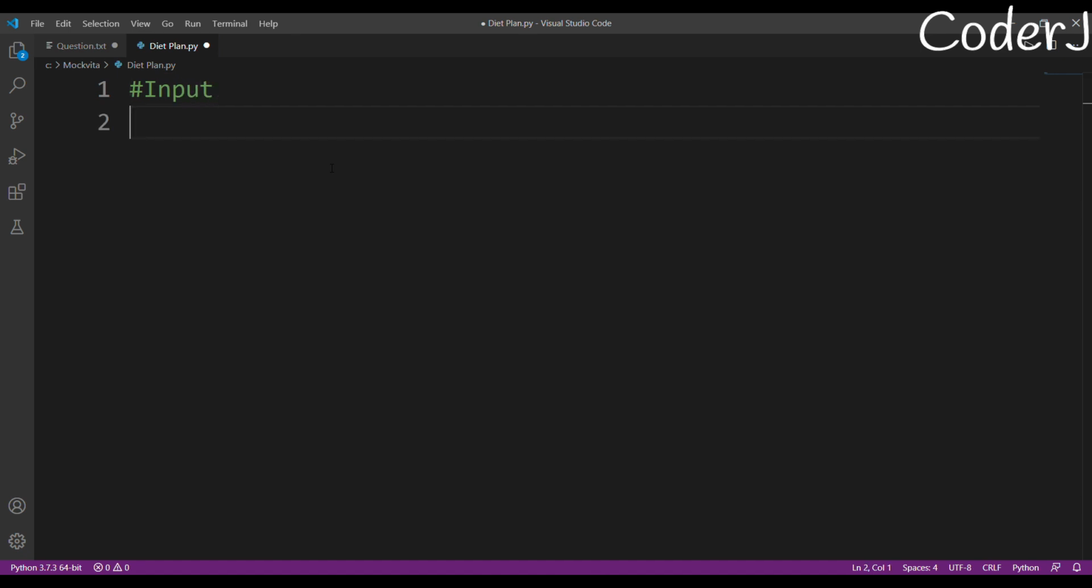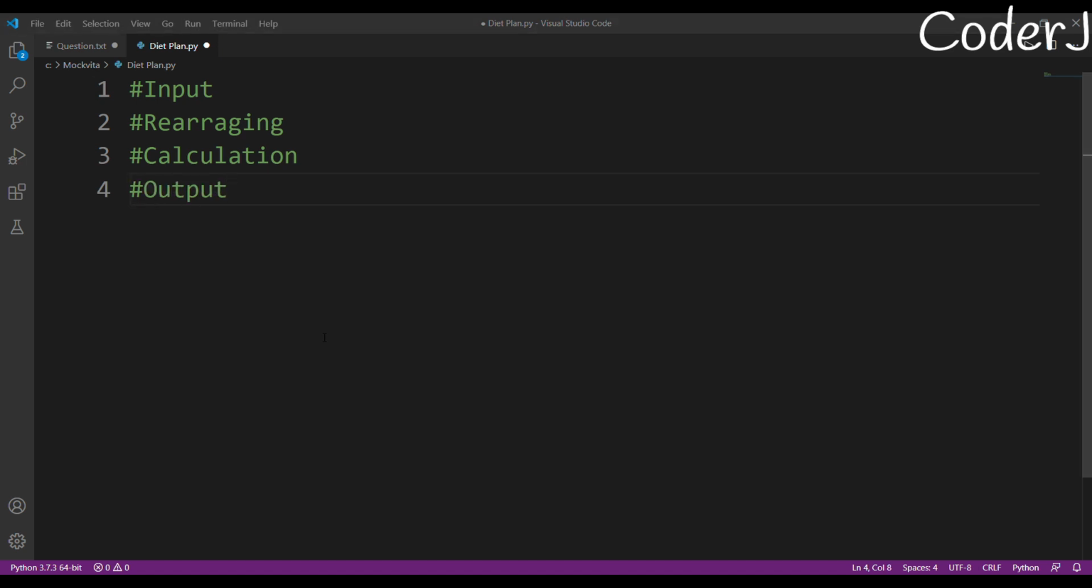I'll take input as usual, right? And after that, input is really hard here. Sorry, a little bit complicated. Okay, and after that, I'll do a little bit of rearranging of elements. And after that, I'll do my calculation. And once I've done my calculation, I'll just print my output. So in these basic 4 steps, I will solve my problem.